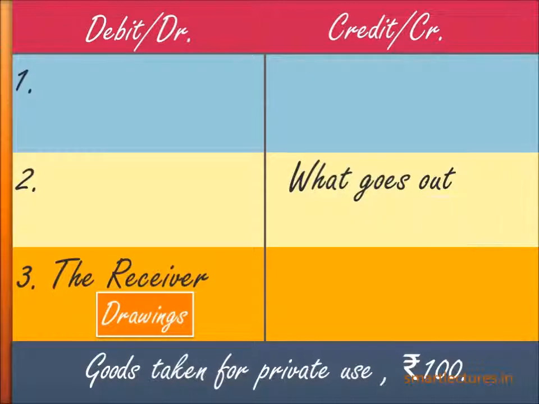We cannot use the word goods in the journal entries. It will be replaced by either purchases or sales. We cannot write down sales because we are not going to sell the goods. The firm has not sold any goods. So the next option is purchases. It may look weird to you that we have not purchased goods. Why are we going to write down purchases account? Yes, it's a quite tricky thing.